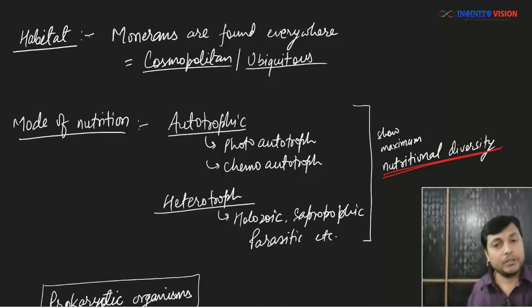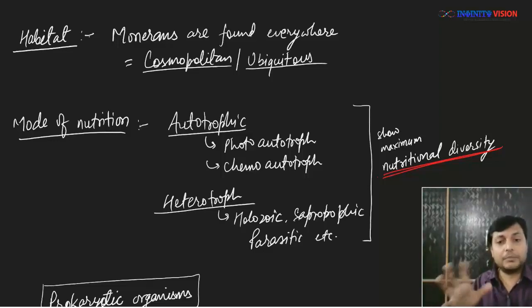Is there the possibility of something else? Yes, there is. There are organisms which can show chemoautotrophic nutrition, converting inorganic raw materials into energy-rich complex organic compounds or food. They take energy from chemical reactions.